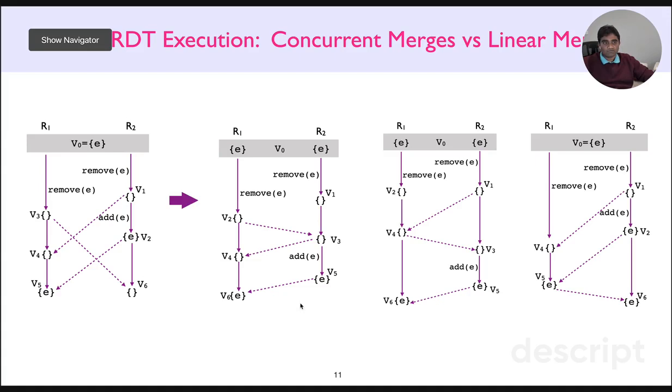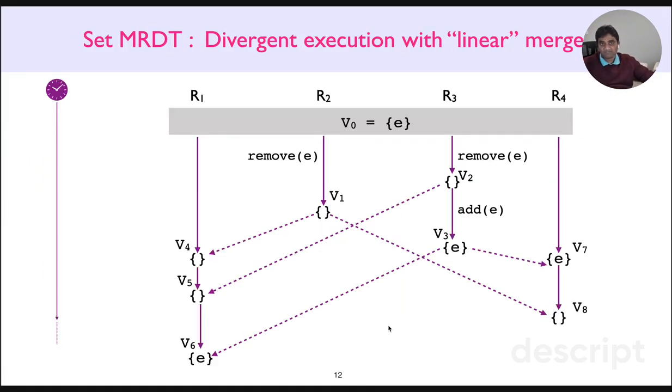So in this example, it's quite clear what we mean by linearizing merges, right? But is it always so trivial? Well, it turns out not. The semantics of linearizing merges is not always as obvious as in this example. So let's understand that with the help of another example.